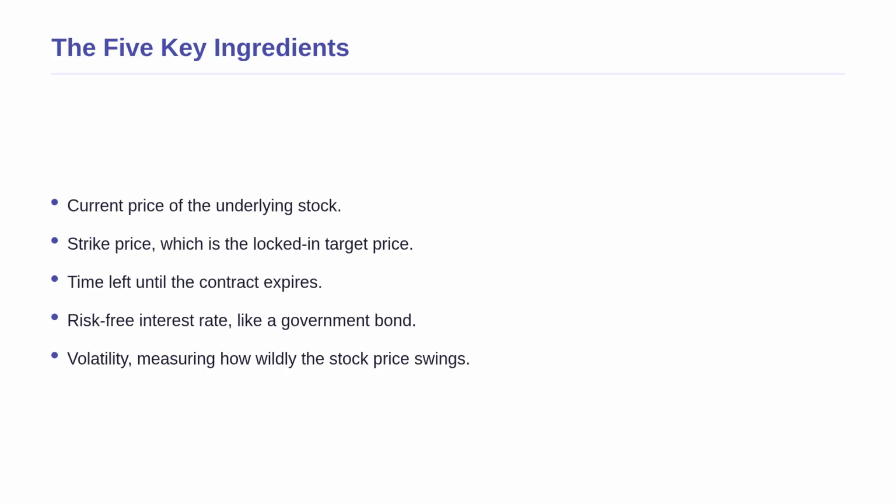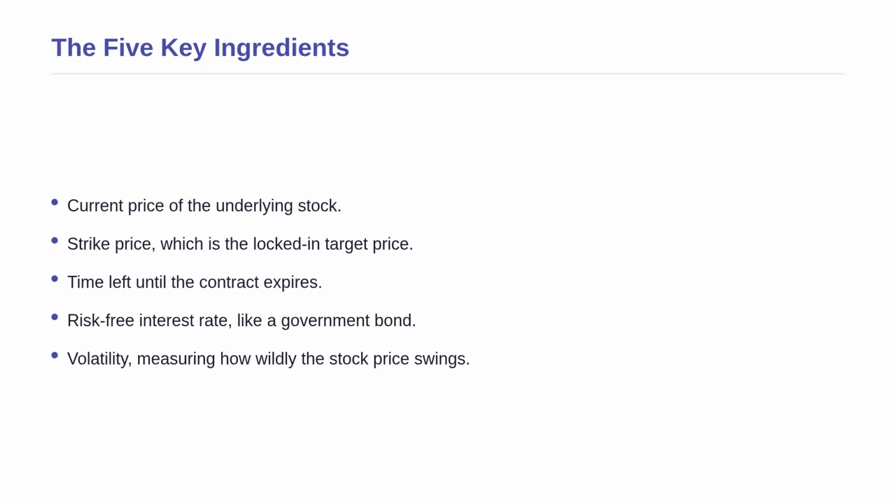Before we look at the math, we need to know what information the formula requires. To figure out the fair price of an option, the Black-Scholes model looks at exactly 5 key ingredients. First, the current price of the stock today. Second, the strike price, which is the locked-in target price you agree upon. Third, the time left until the contract expires. Fourth, the risk-free interest rate, which represents the guaranteed return you could get from a safe government bond.